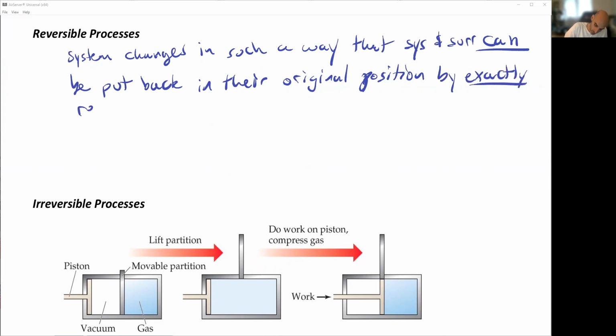That's important. By exactly reversing, so nothing can change. You have to reverse it by exactly reversing the process.